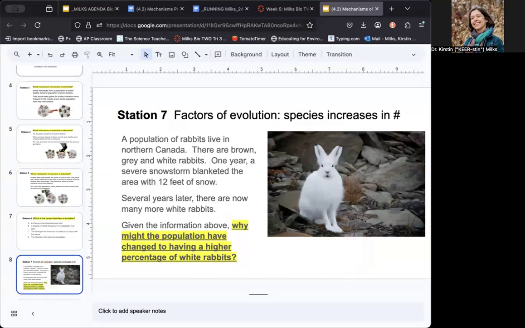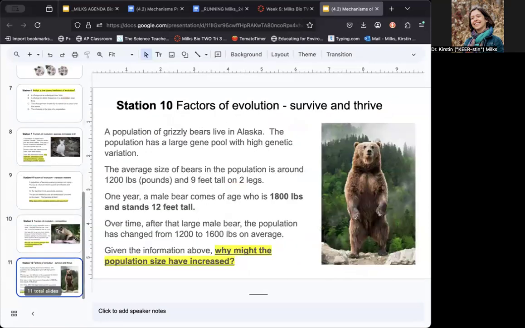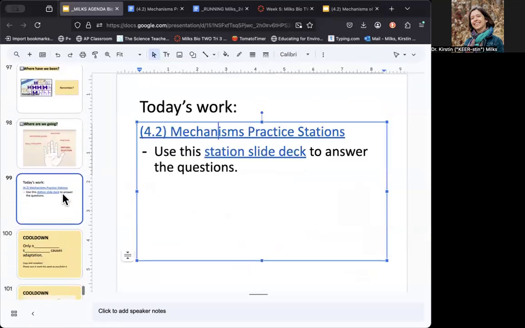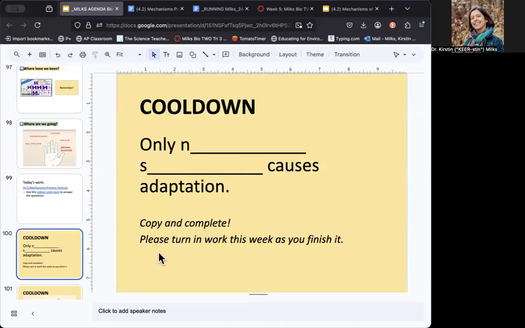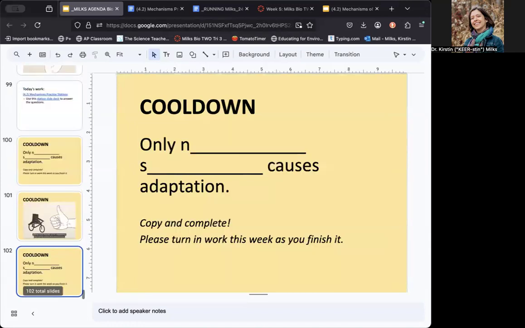And then some real life examples: some rabbits, some bacteria, a monkey population, a grizzly bear population. That's it. So hopefully today you've got some time to do some missing or late work. Which thing causes adaptation? Do you remember this one? Natural selection. Only natural selection causes adaptation.